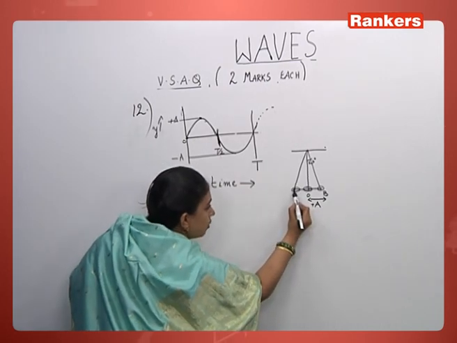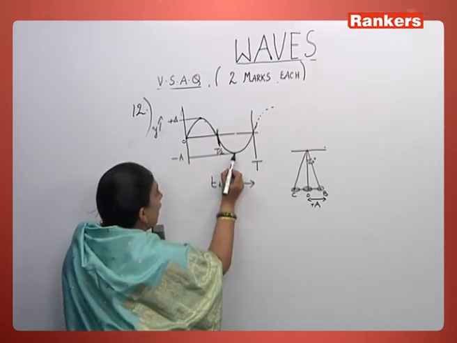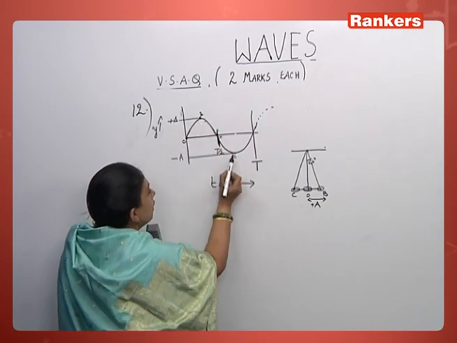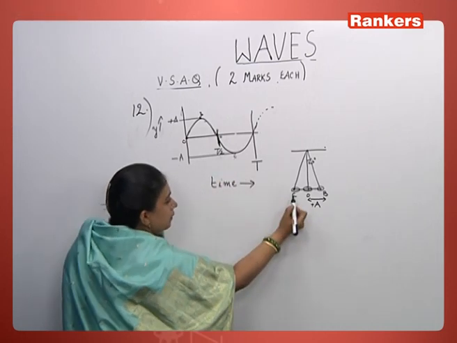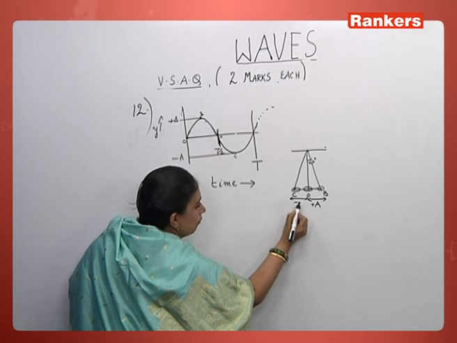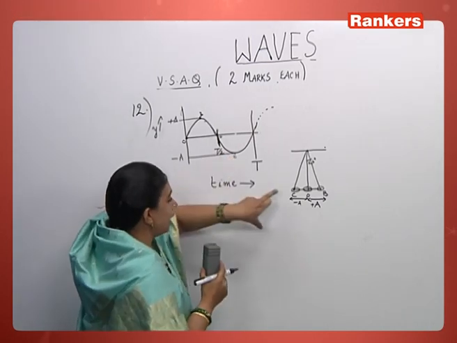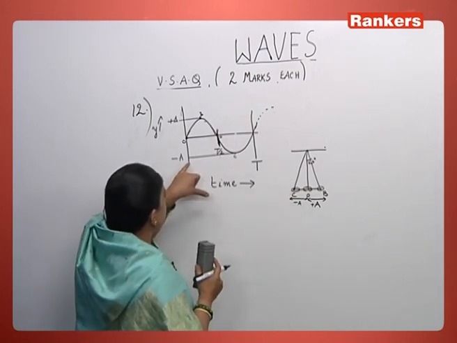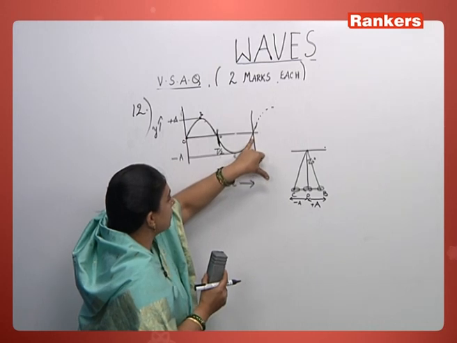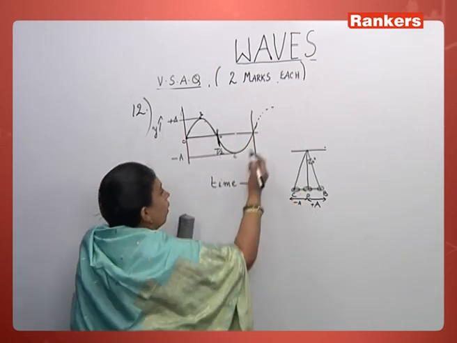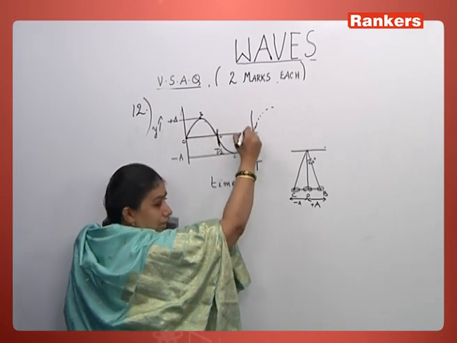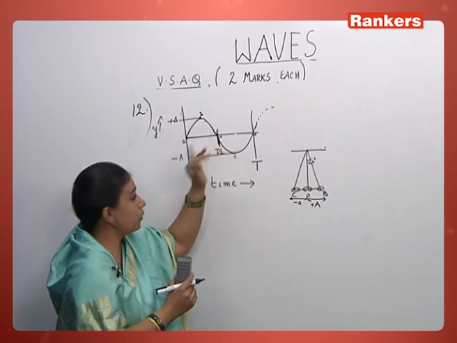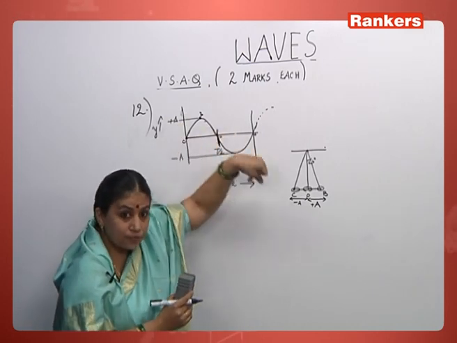Then again it comes to maximum displacement at C. This is the position B, this is O. At C the displacement is maximum; this is minus A. When it comes to C, the vibration is not completed. It has to come back to O. So from maximum displacement it is decreasing, and it comes back to O. So one vibration is done. Time taken is capital T. Half the time is T by 2. So one wave is represented by one of the sine curves.